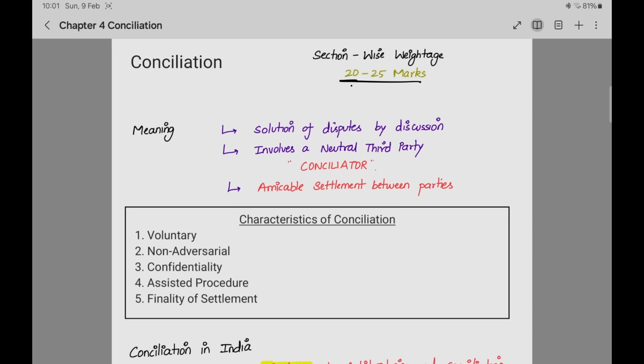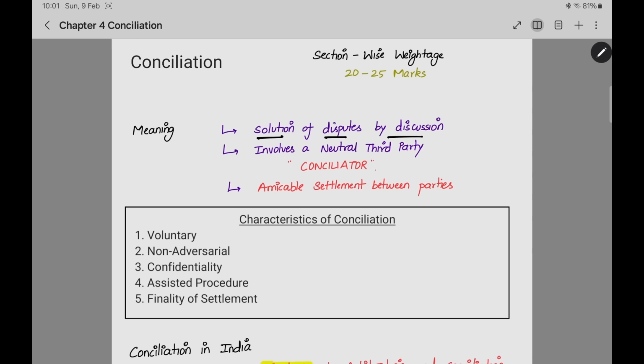You can understand the conciliation fully by the end of this video. Now let's start. First, we can see the meaning of the word conciliation. What is conciliation? As we see in arbitration, it is a method of alternative dispute resolution. This is also a method of alternative dispute resolution. Where the difference lies is that the decision of the conciliation is not binding, whereas if the arbitrator takes a decision, it is definitely binding. Generally, the decision taken in conciliation is not binding. The meaning is solution of disputes by discussion.